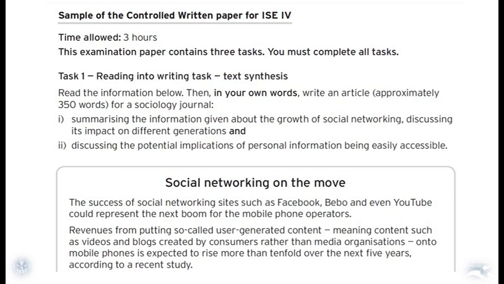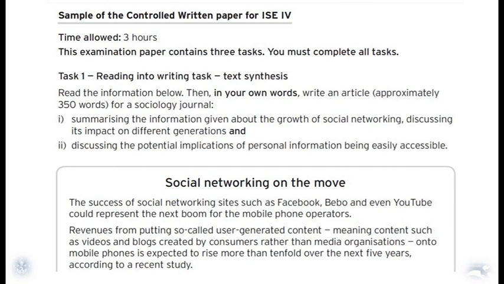Okay, text synthesis. So read the information below, then in your own words write an article, approximately 350 words, for a sociology journal. Number 1, summarizing the information given of the growth of social networking, discussing its impact on different generations, and discussing the potential implications of personal information being easily accessible.